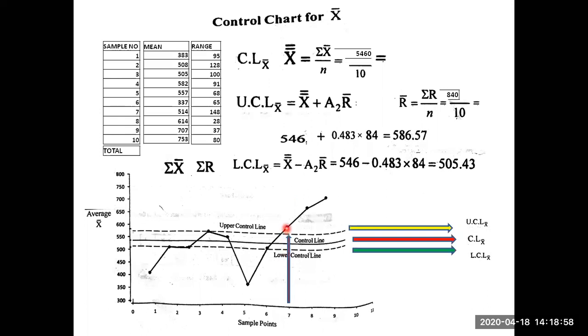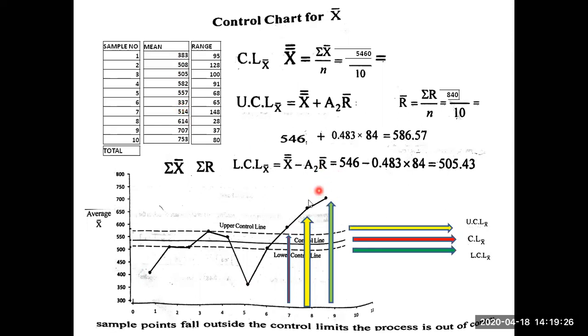So this point is above the upper control line. Next you can say one more point. This point is also above the upper control line. This point, if you consider, is also above the upper control line. So if you consider this point, it is below the lower control line. Next, this point is also below the lower control line. So samples 8, 9, 10 and 1, 3 and 6 are out of control. That is the conclusion you have to write.